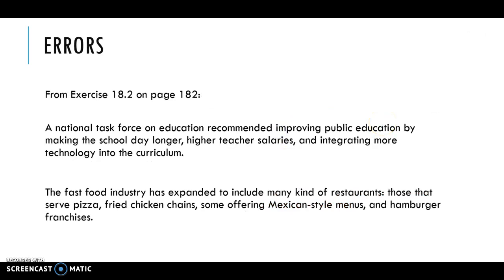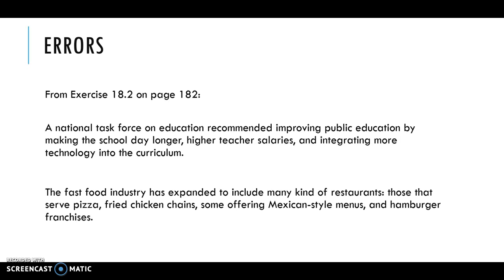Here are two errors that the chapter provides, Exercise 18.2 on page 182. In the first example, it says a national task force on education recommended improving public education by making the school day longer, higher teacher salaries, and integrating more technology into the curriculum. Another example says that the fast food industry has expanded to include many types of restaurants, those that serve pizza, fried chicken chains, some offering Mexican-style menus, and hamburger franchises.